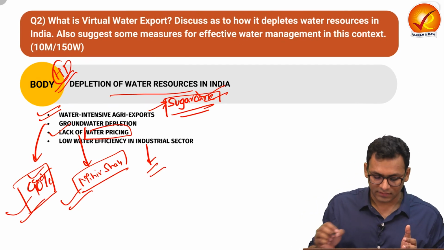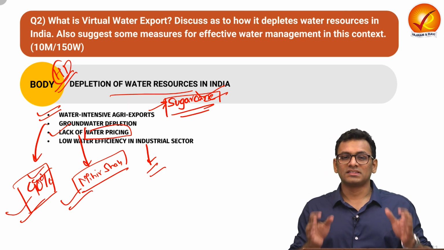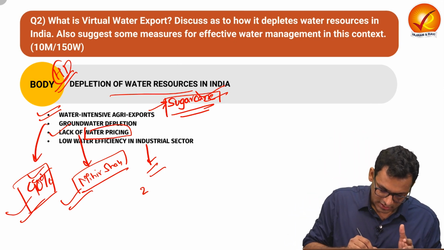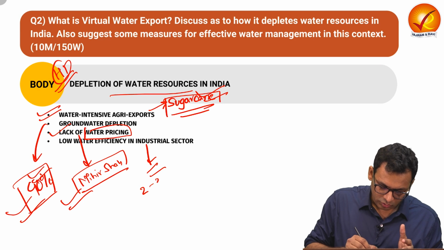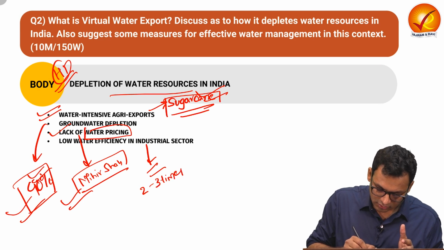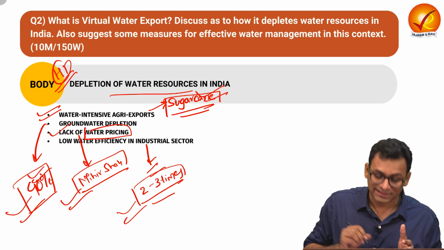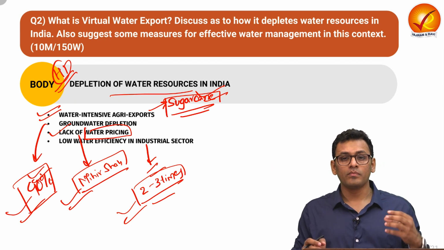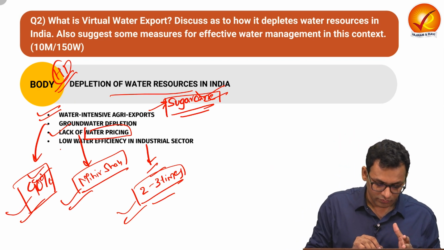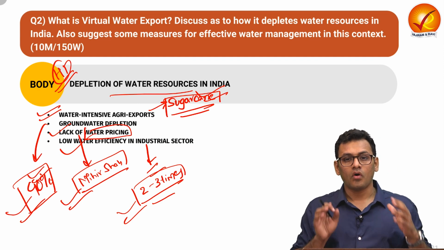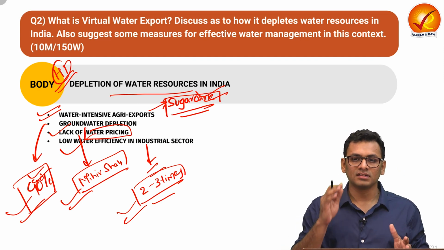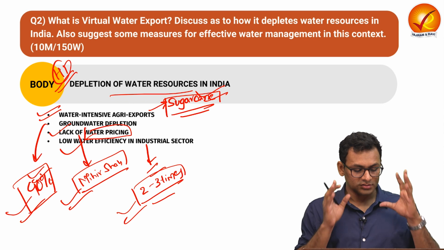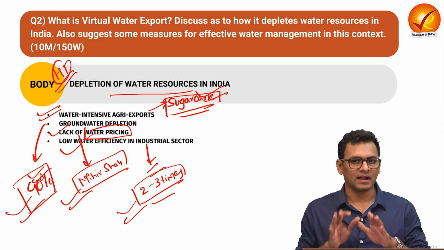Lastly, we have low water efficiency in the industrial sector. For the same product, India is using almost 2 to 3 times more water compared to other nations. So that kind of low productivity with respect to water, as in low efficiency, also impacts and augments the issue of virtual water export. So these are the points you can add for heading 1.